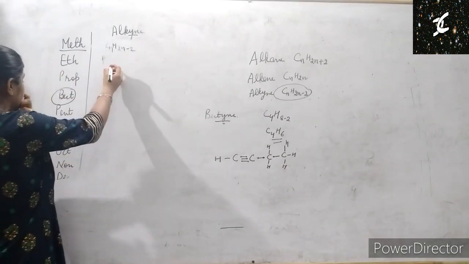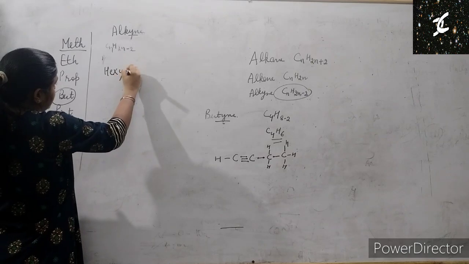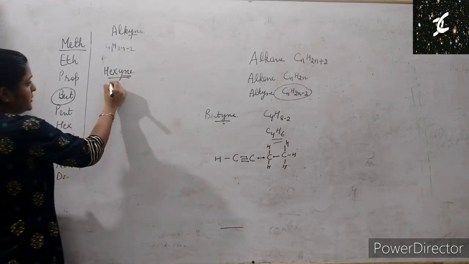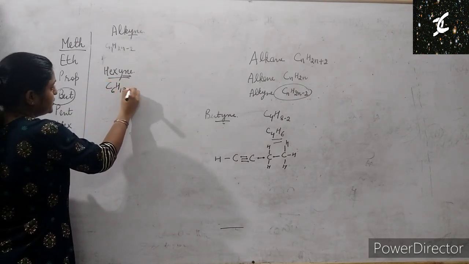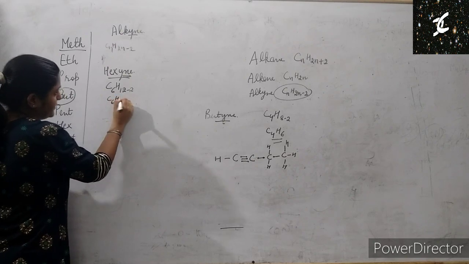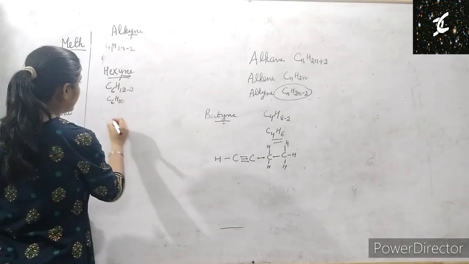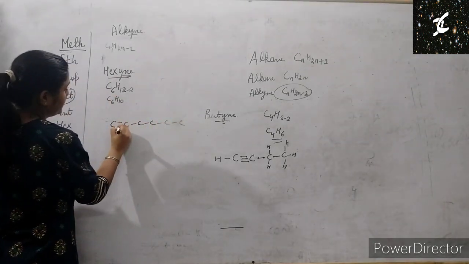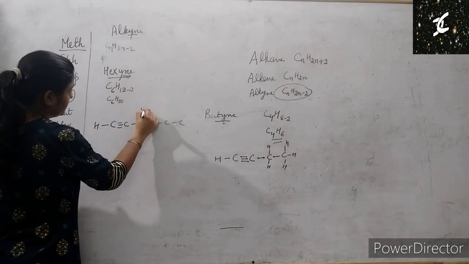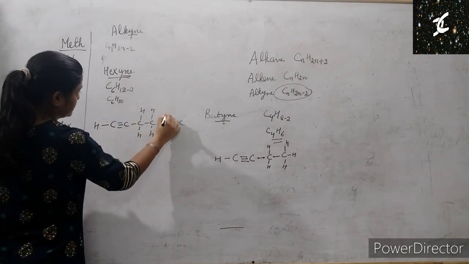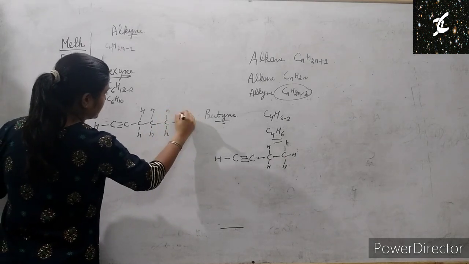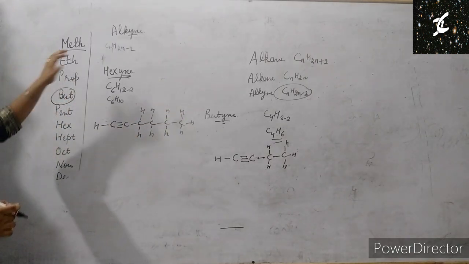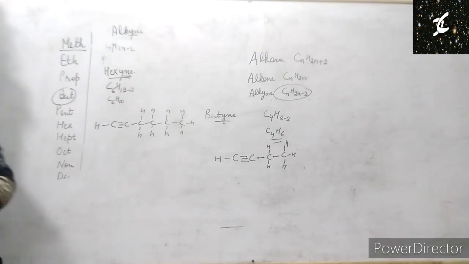Let's take one more example. We'll take the hexyne. Hexyne, yne means triple bond, and for triple bond this is the formula. Put the value. Hex means 6 carbon, C6H12 minus 2, so C6H10. Okay, clear? So next we have C 1, 2, 3, 4, 5 and 6. At one position we have a triple bond. Okay, please count the hydrogen: 1, 2, 3, 4, 5, 6, 7, 8, 9 and 10. Okay, this is all about alkane, alkene and alkynes.